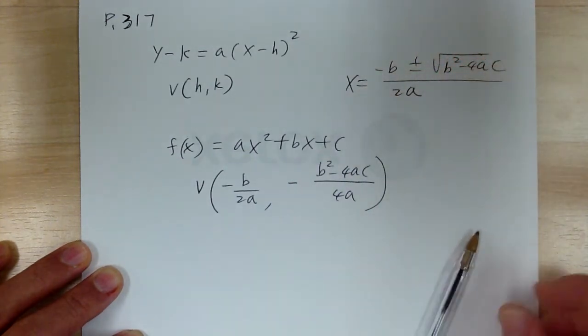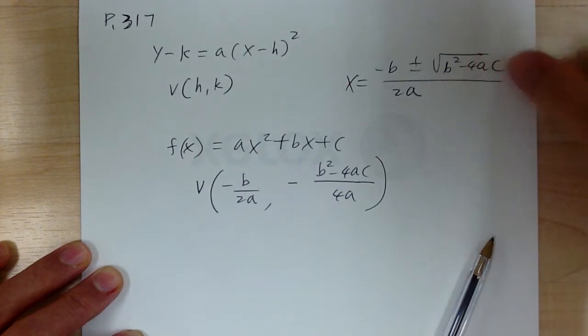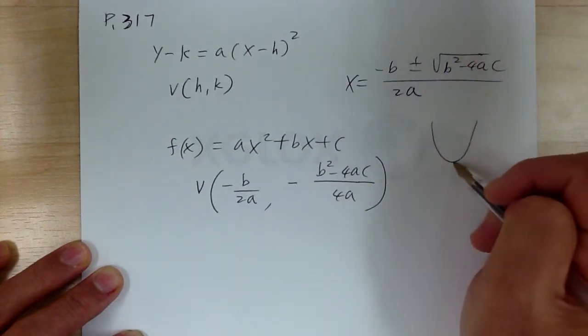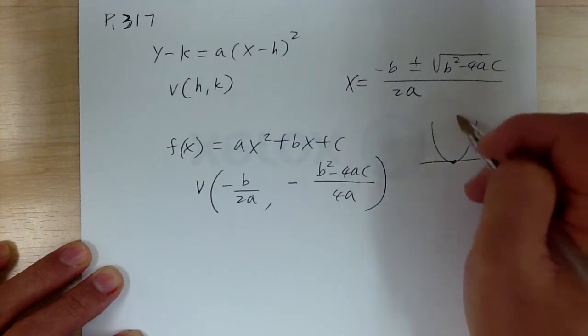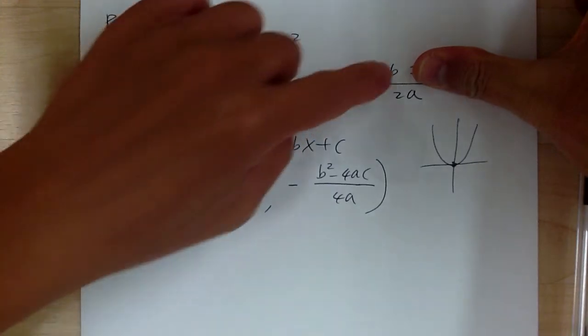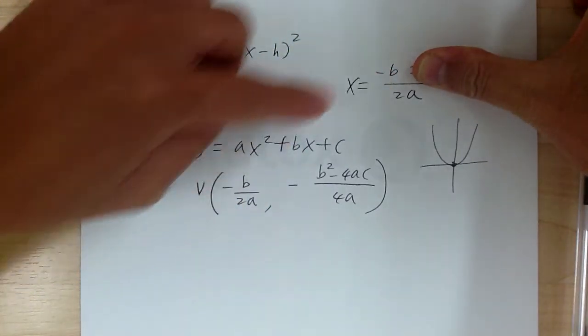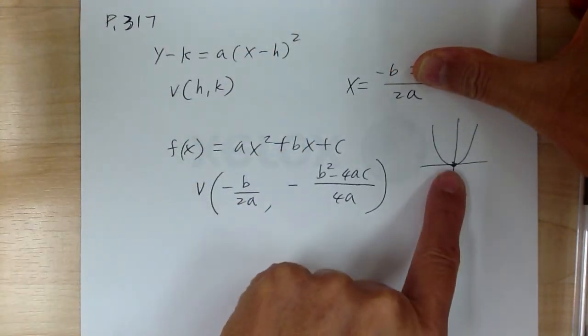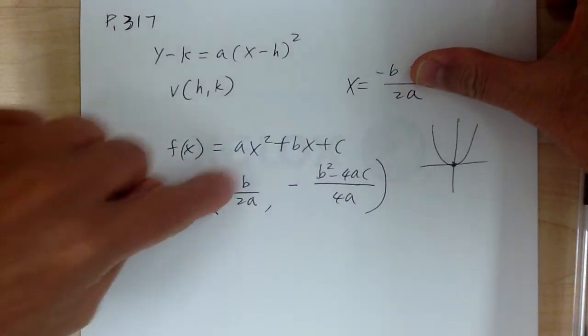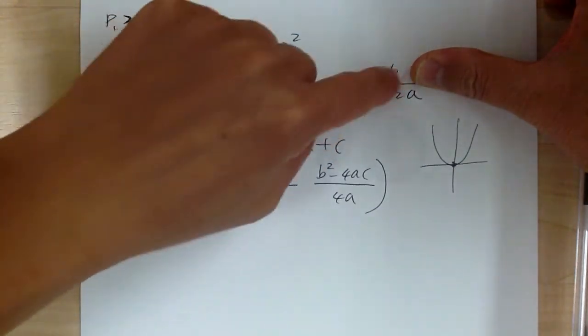So remember, vertex is your double root, right? When you graph this, it's like this, right? So the vertex over here, this is like your double root. So that is when this is equal to 0. So that's where this came from. Everybody see that? Okay? So again, vertex is when it's double root, means you only get one answer. And that is when this is equal to 0. So that's where this came from. Okay? So negative b over 2a is from here.